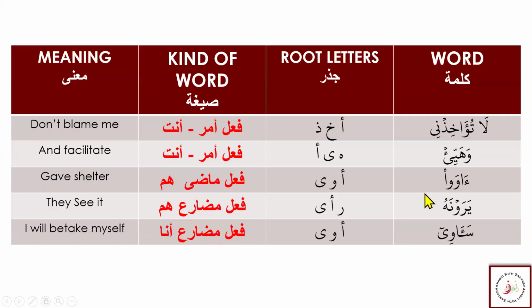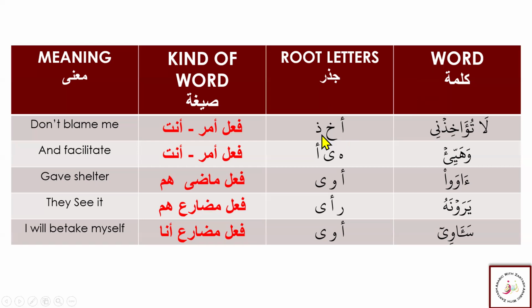Do some more practice, collecting the words and then telling their root letters, the kind of words that they are, and their meanings. The first word is La tu'akhizni. It is the nahi. This is a typo here. This is La tu'akhizni. We can see here La tu'akhiz, from akhaza. Don't blame me. La tu'akhiz from akhaza is the nahi anta, because it is akhaza, yu'akhizu. Again, we see the Mahmuz used here.